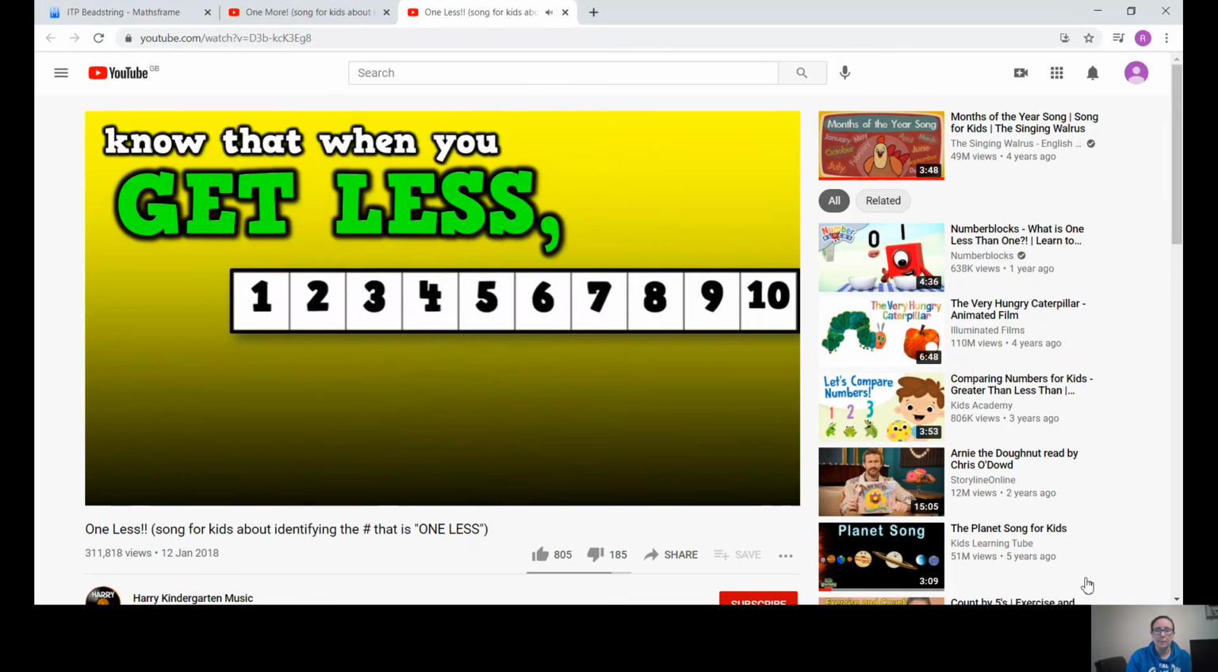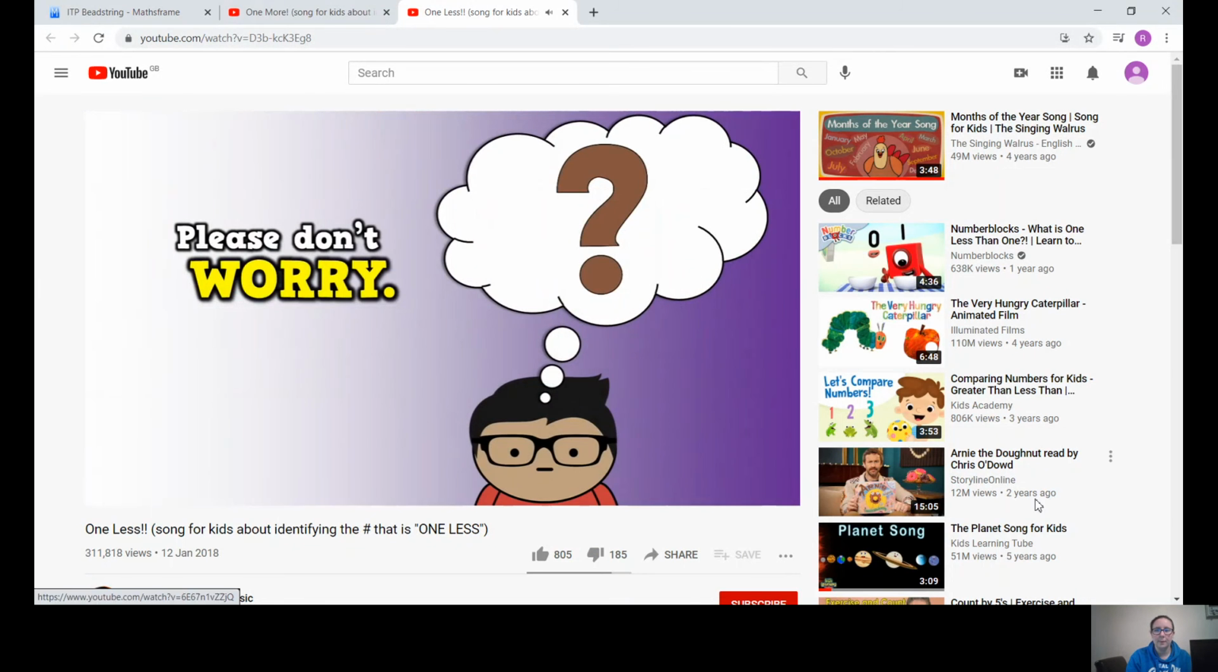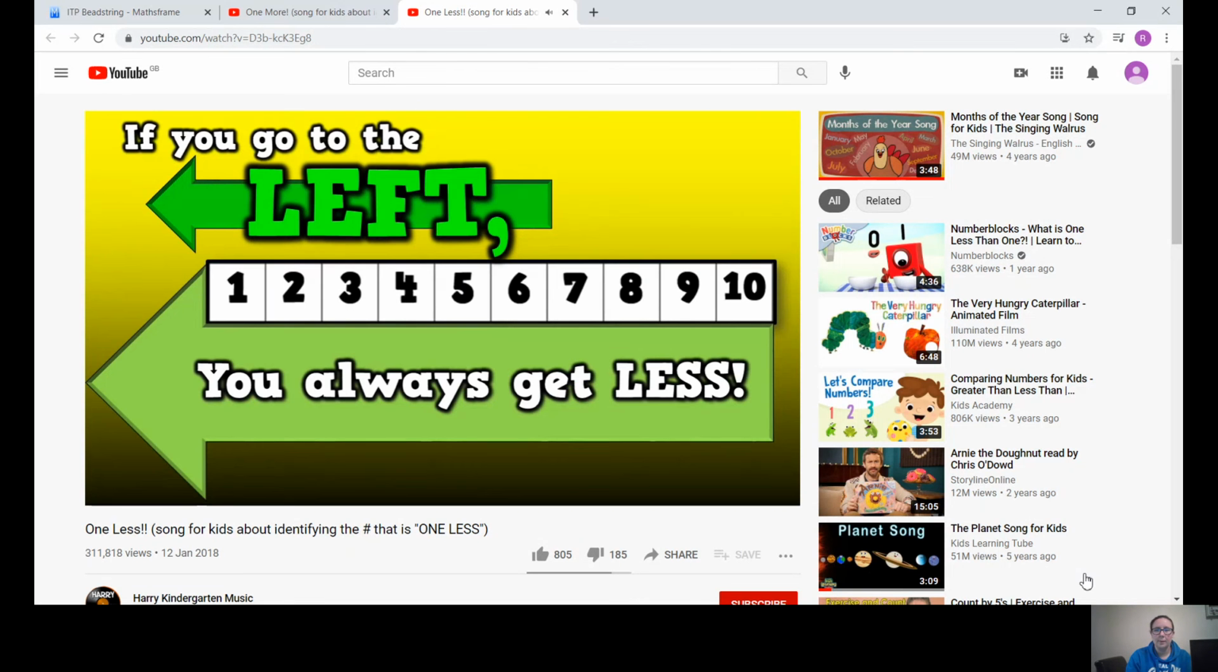Mathematicians who are the best know that when you get less, you go to the left. Please don't worry, please don't stress. If you go to the left, you always get less.